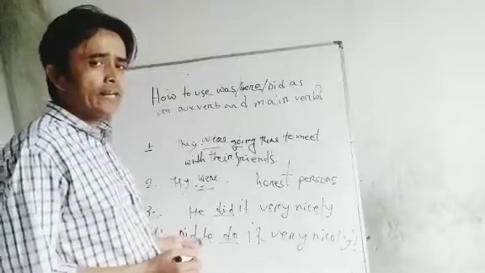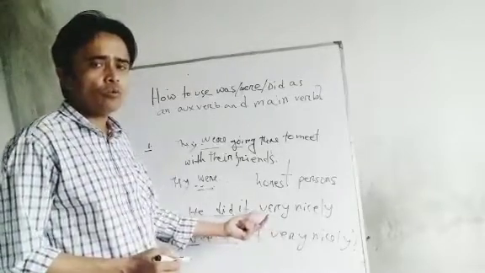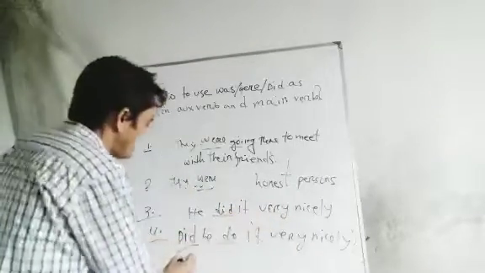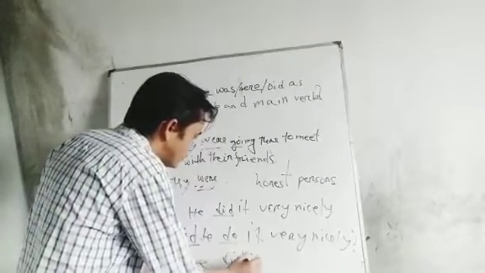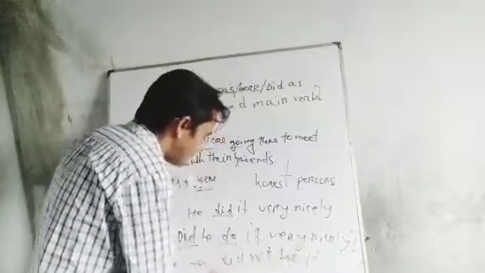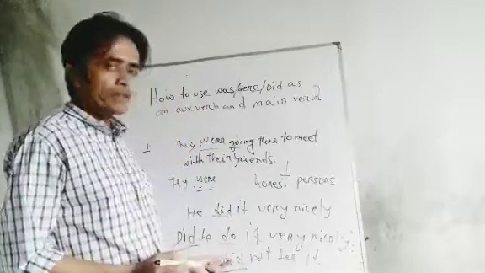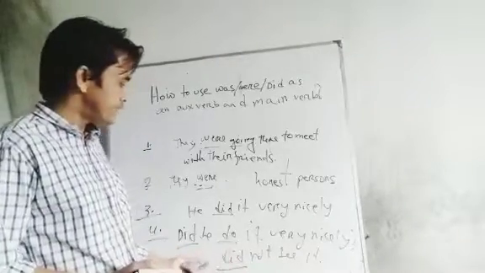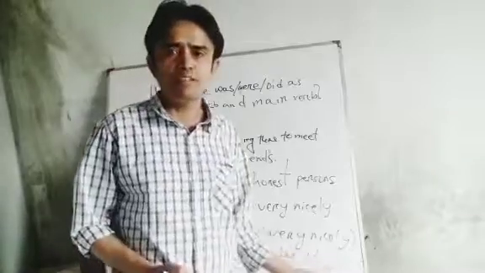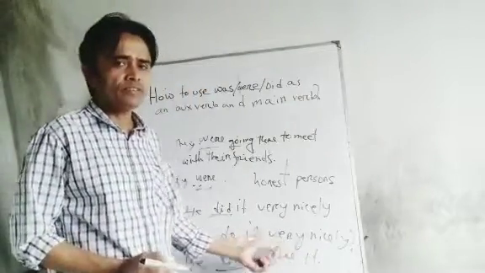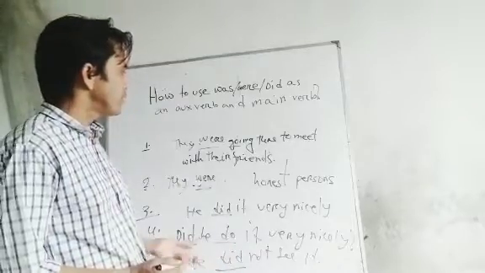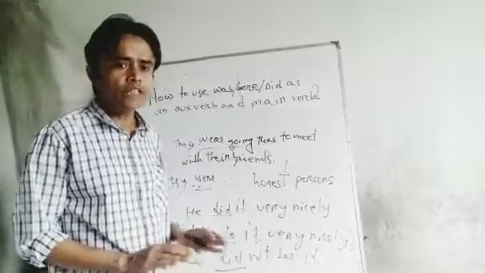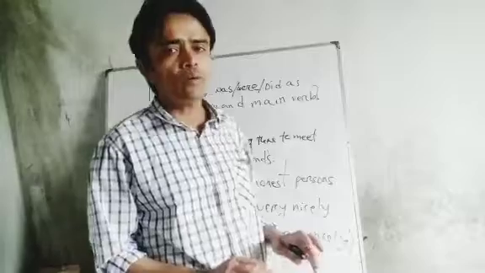So by did we can make any question, and also we make any negative sentence. Now I want to show that. Say, he did not see it. Okay, if you see he did not see it, if you want to make any negative sentence, then you can take a subject plus did not plus V1 and also rest of the words. Just by this you can make any sentence by yourself. And also just we have shown that how you can use did, was, were as an auxiliary or main verb.